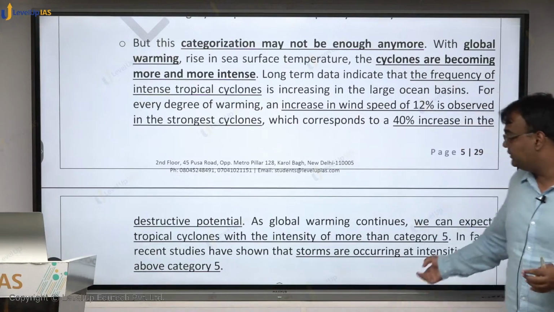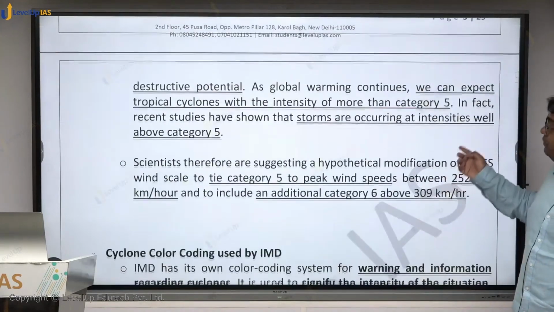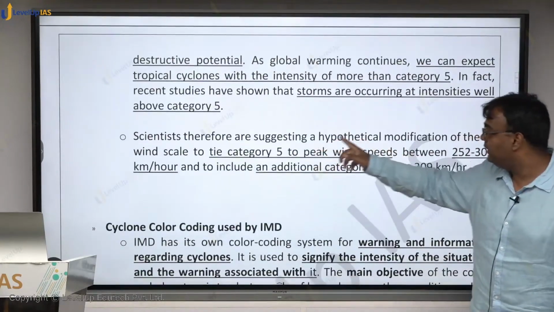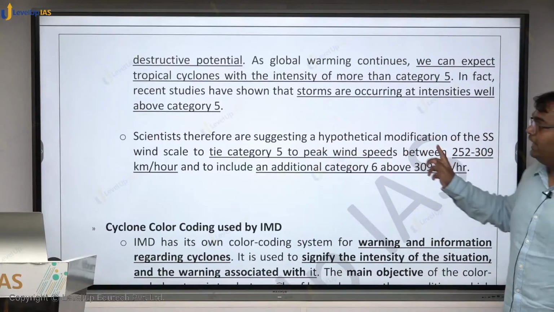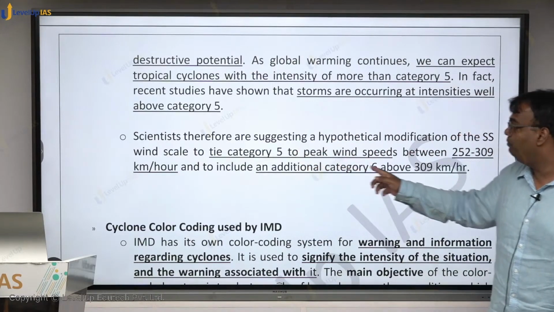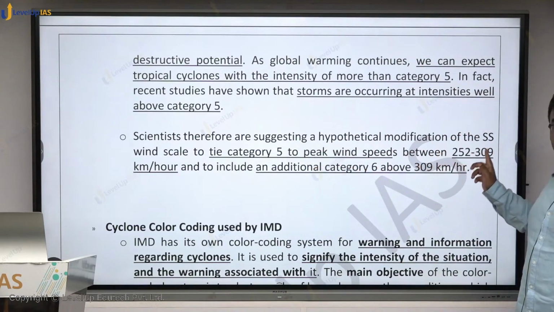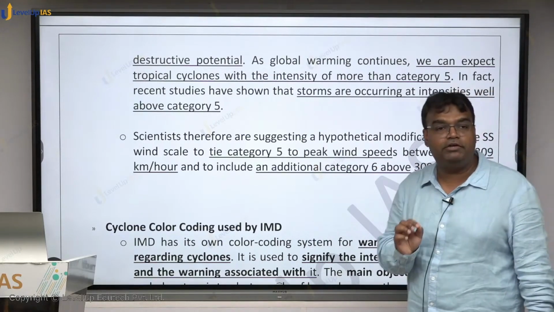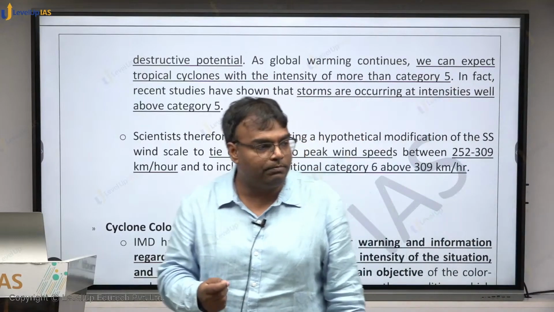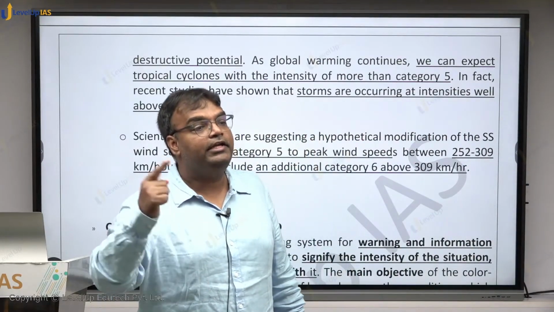That is what they are suggesting. Scientists therefore are suggesting a hypothetical modification of the SS wind scale to tie category 5 to peak wind speed between 250 to 309, and any cyclone above 309 km per hour, जिसका wind speed will be above 309 km per hour should be included in category 6.